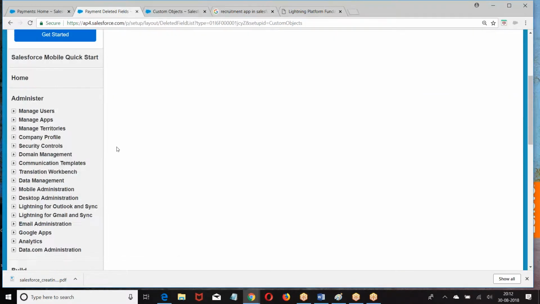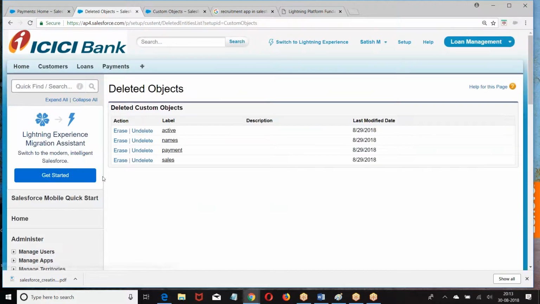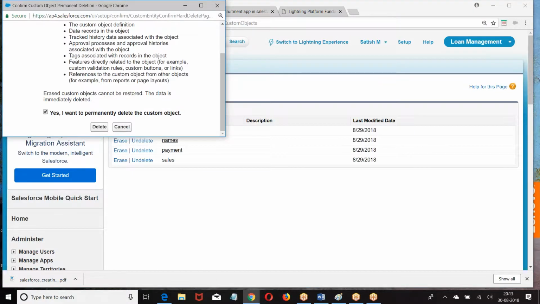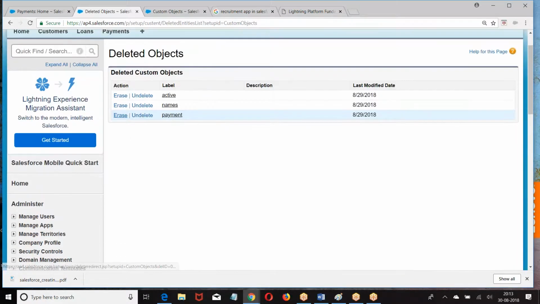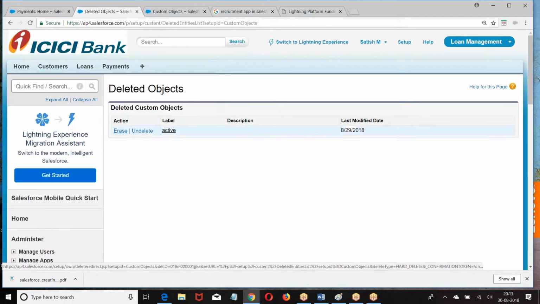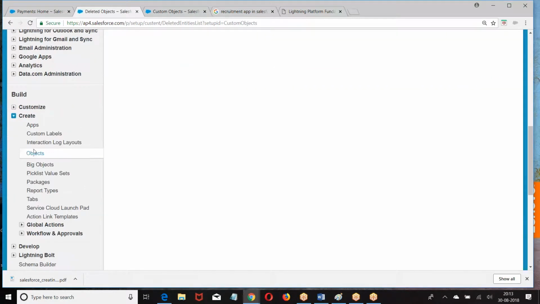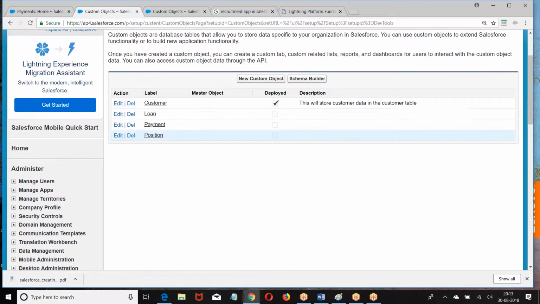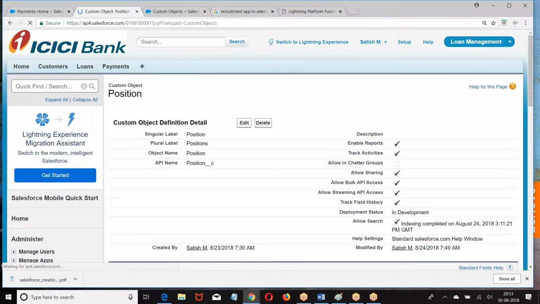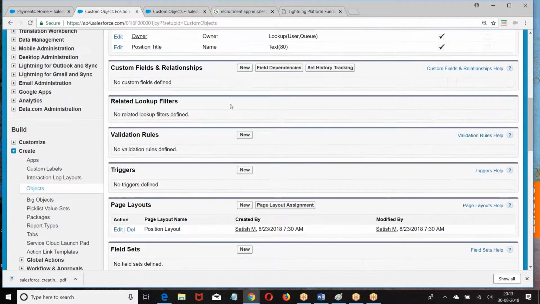Okay. Now go to the objects. Let me delete this. Quick minute. Okay. Look at this. Go to the object. What is the object we have? Position. Go to the position. Then scroll down. What you are finding? Custom fields and relations.